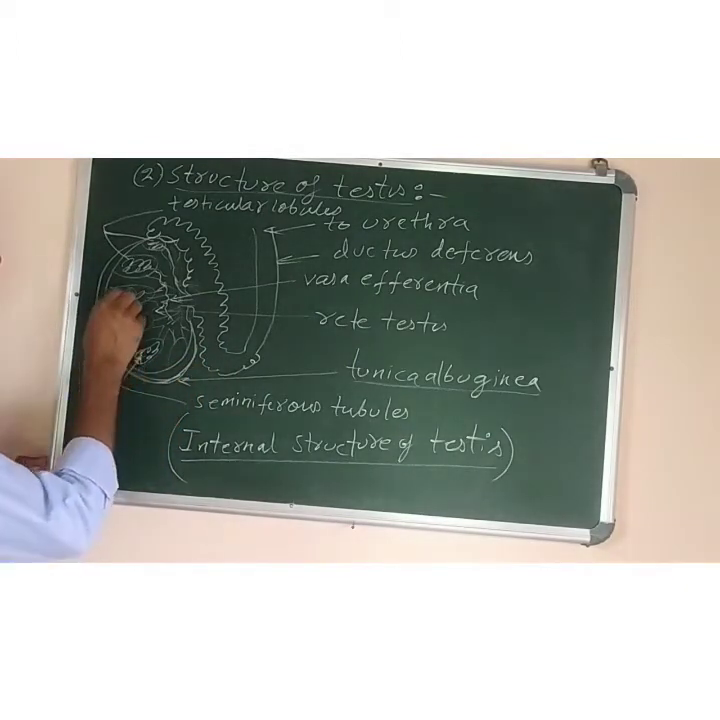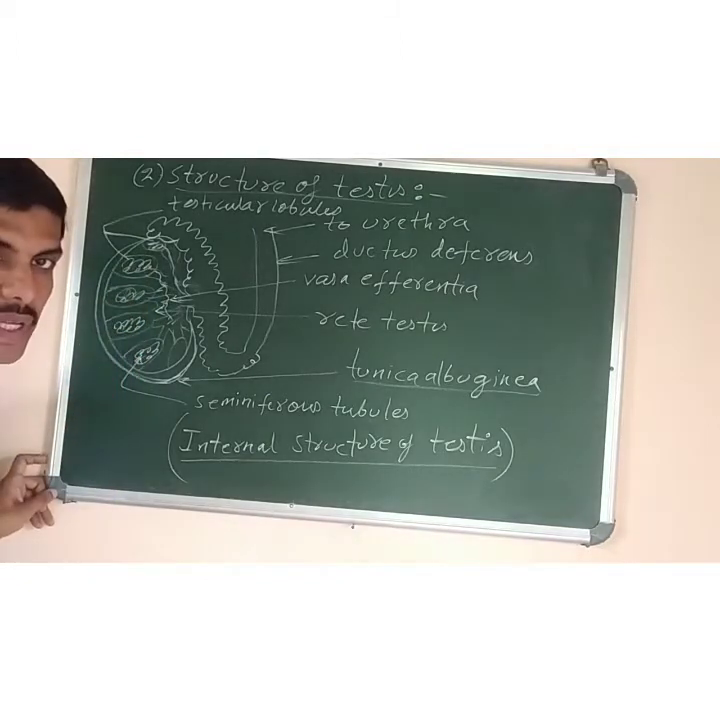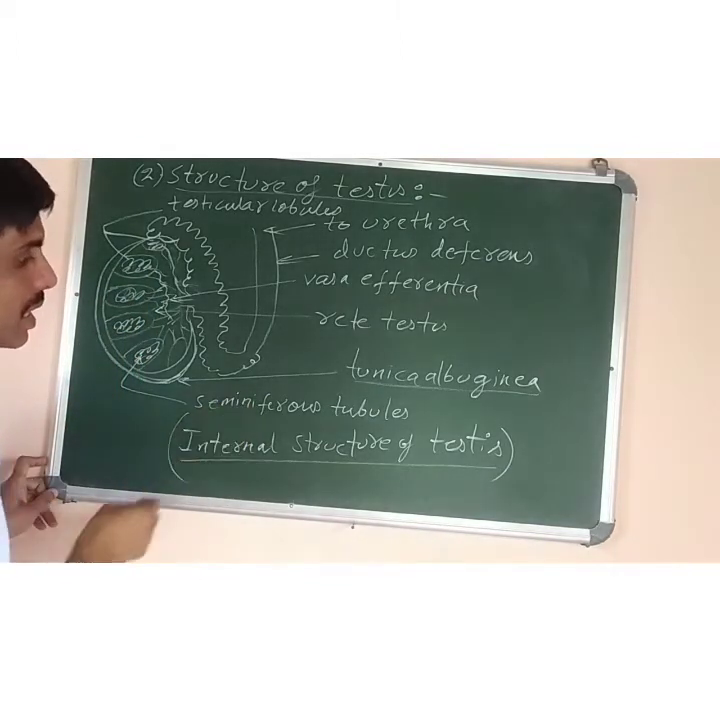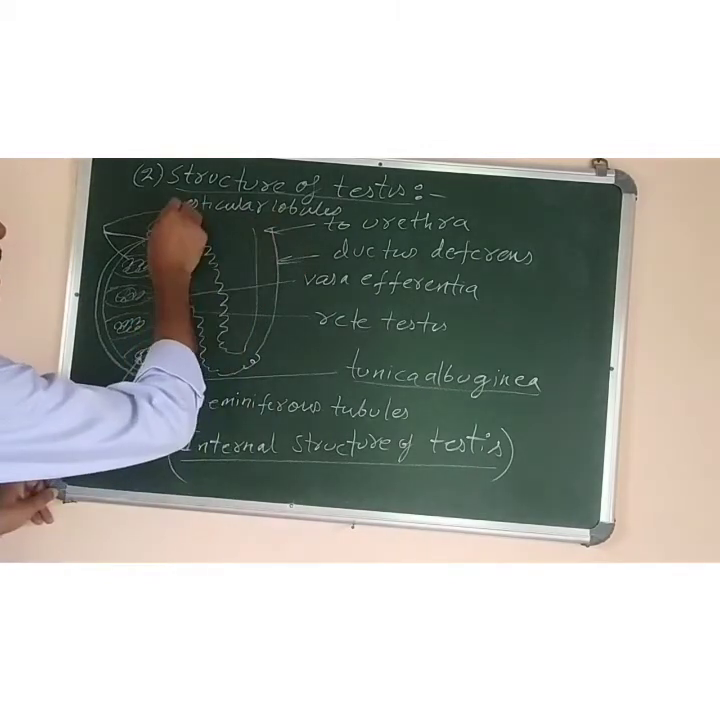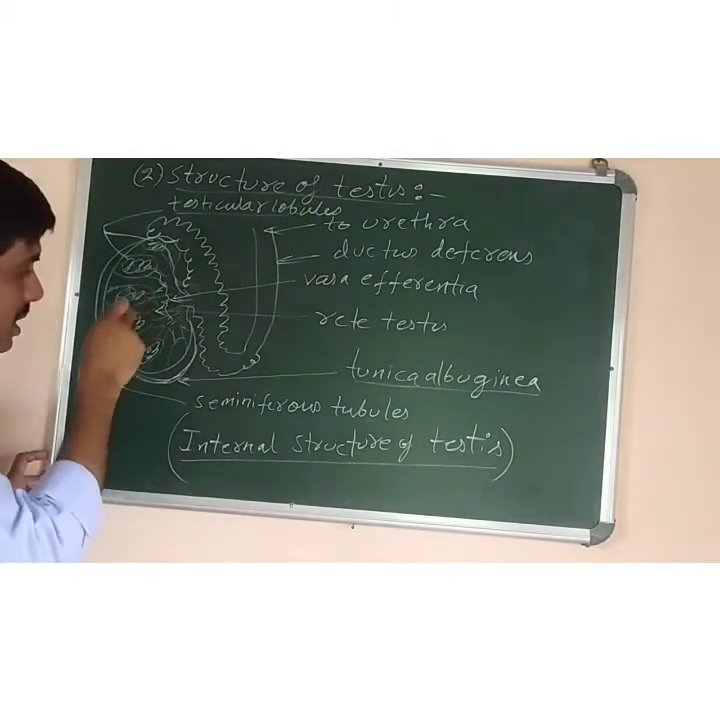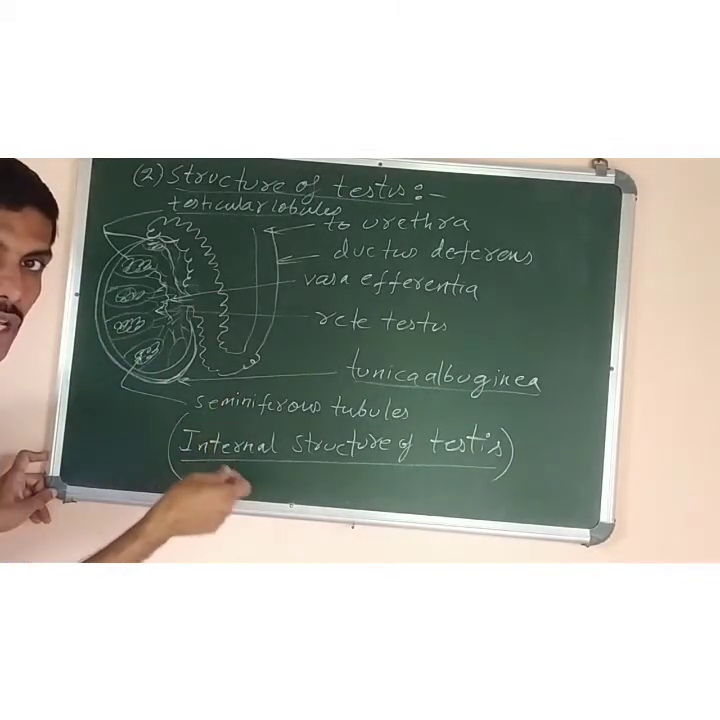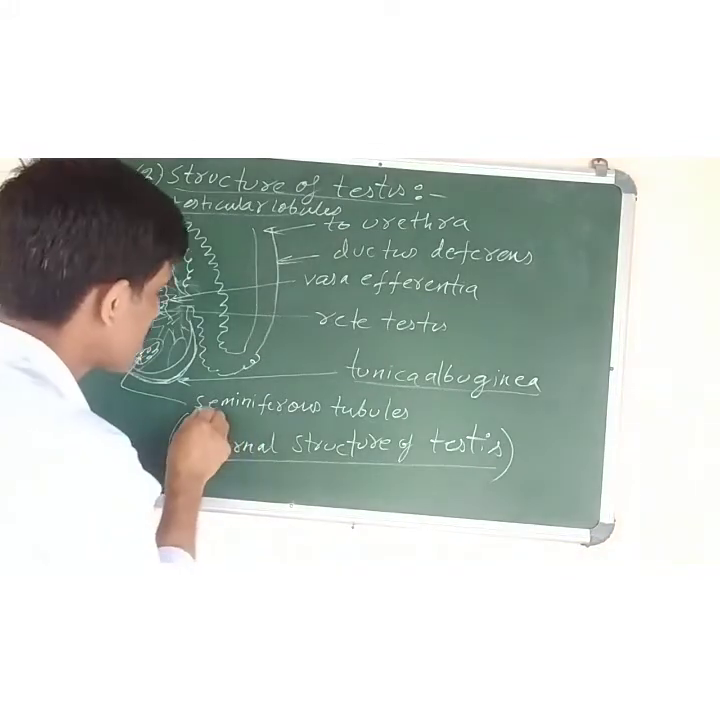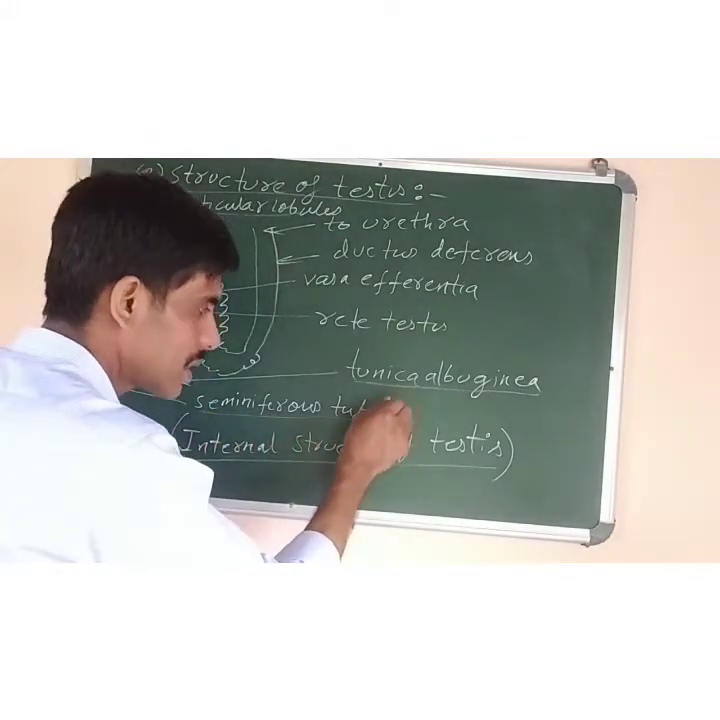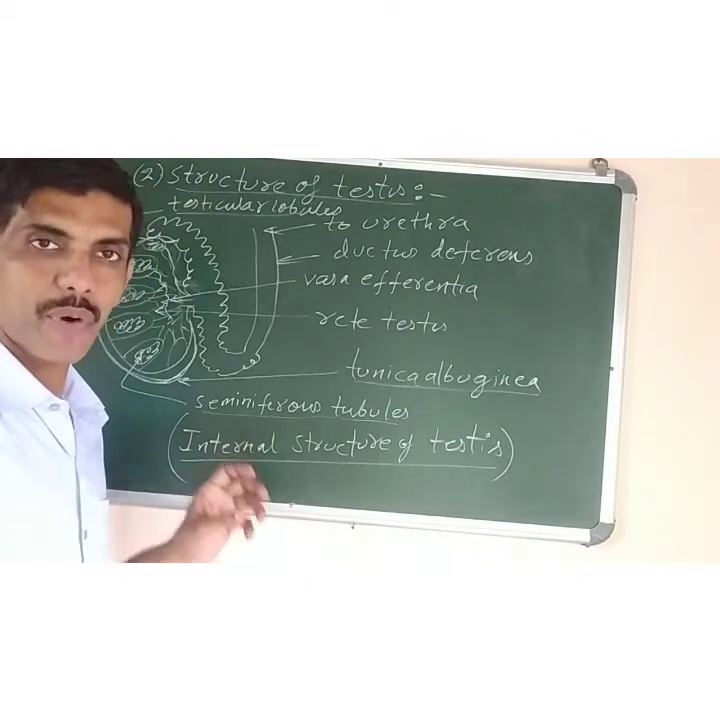It is divided into many small compartments, like 250 to 300 compartments are there. They are known as testicular lobules. Here I have written testicular lobules. All these are called testicular lobules. Inside the lobules is present a highly packed tubule or very fine tubule which is called seminiferous tubule. It is inside these tubules that the sperm cells are produced.